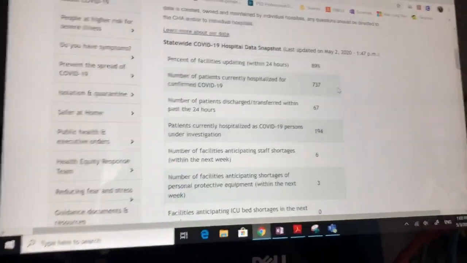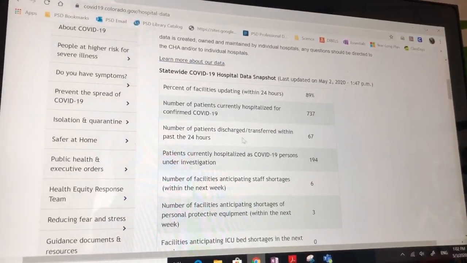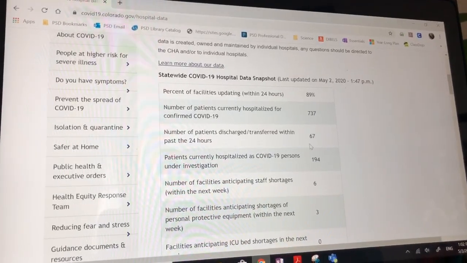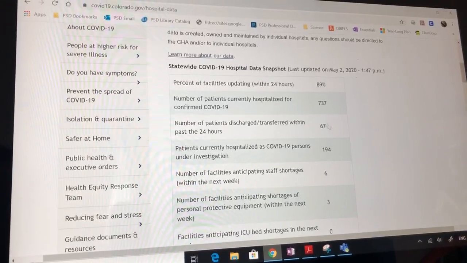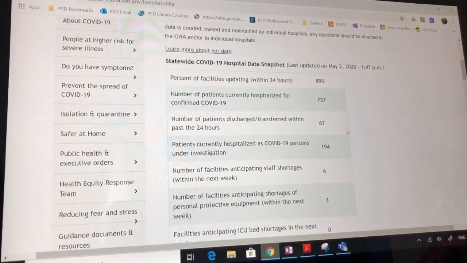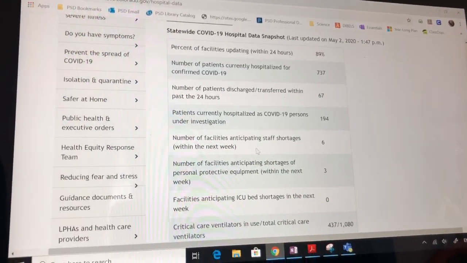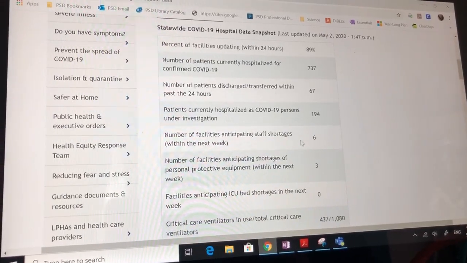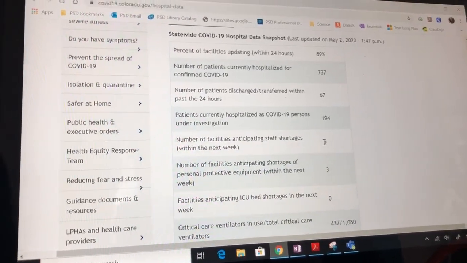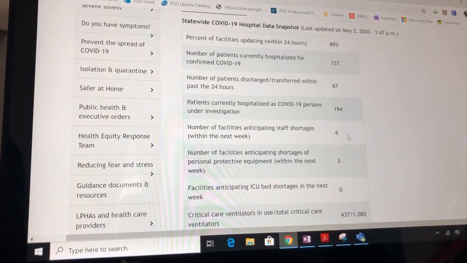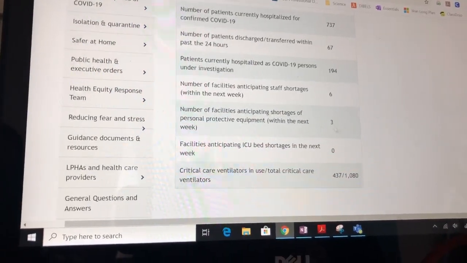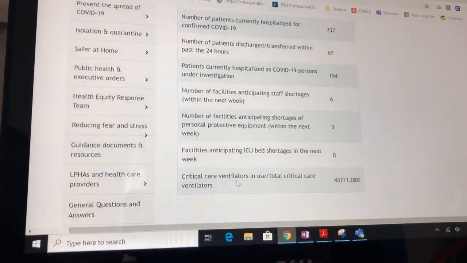There's a lot of good information on here. Number of patients discharged within the... So this is how many people left the hospital, I'm assuming because they were okay, in the past 24 hours. This is the number of facilities, clinics, and hospitals that have staff shortages, that don't have enough people to help out. So here we are. This is the information that I was looking for.